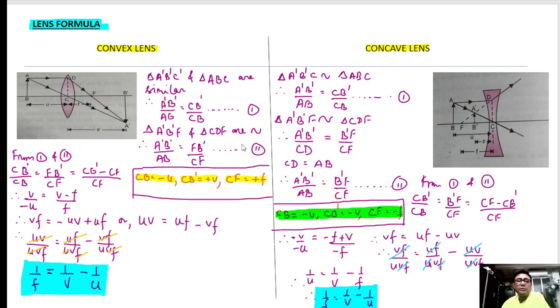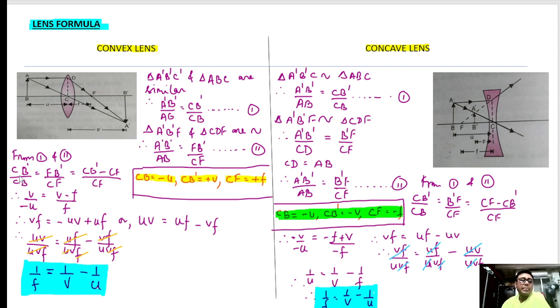Now you see here, in both the places we are getting A dash B dash by AB. So making these two equal, we are getting CB dash by CB equal to FB dash by CF. So FB dash, how can we write this? We can write CB dash minus CF.